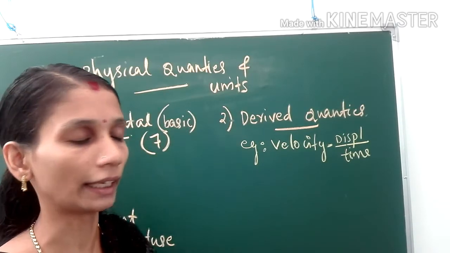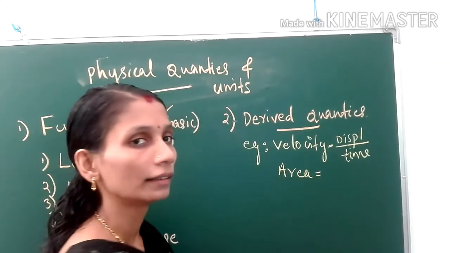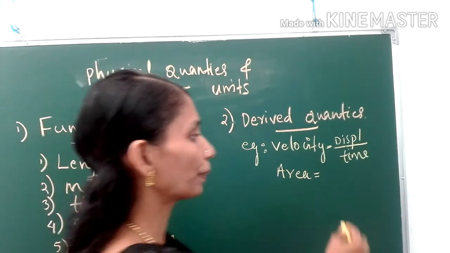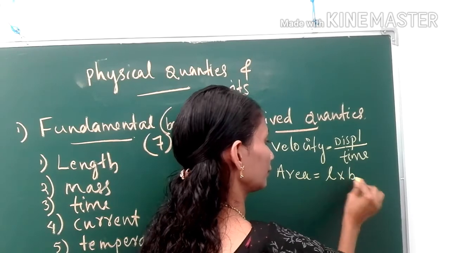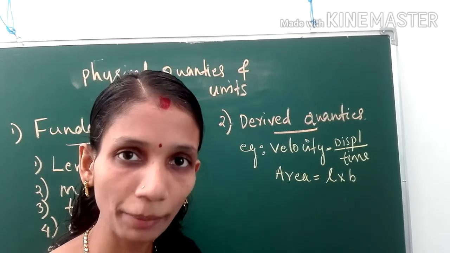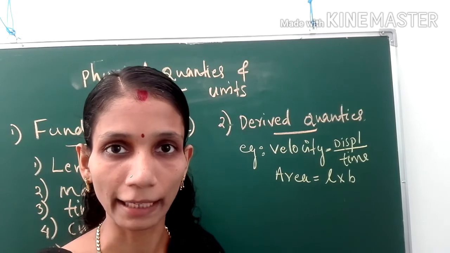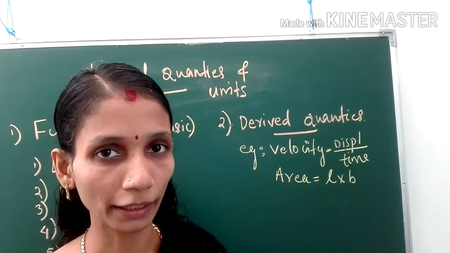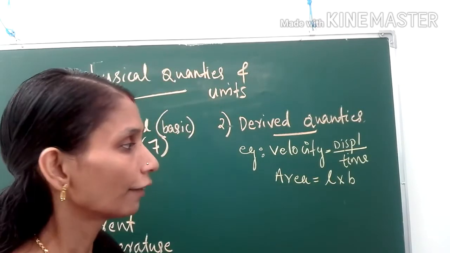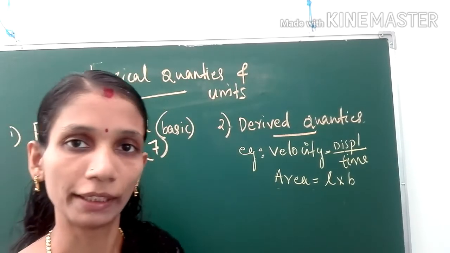Another example we can take is area. How will we get area? Area is equal to length into breadth. What is length? It is a fundamental quantity. Breadth is also a measurement, length itself. So, both these are fundamental quantities. If you multiply these 2 fundamental quantities, we will get area. So, area is also a derived quantity.